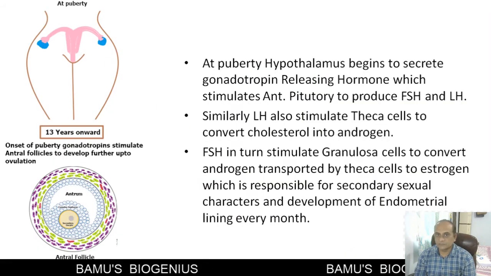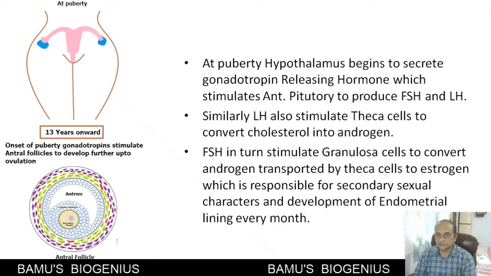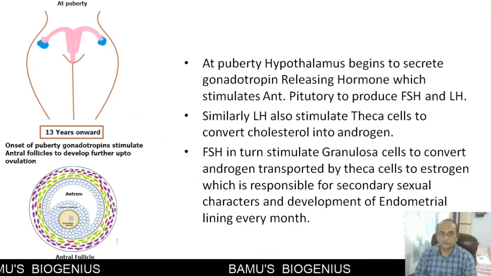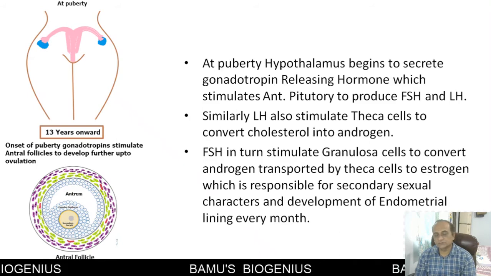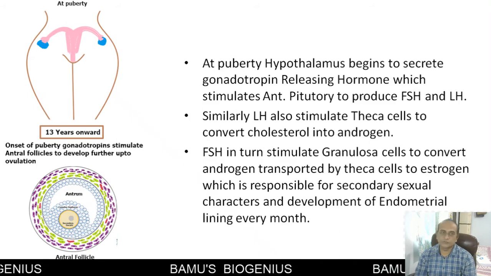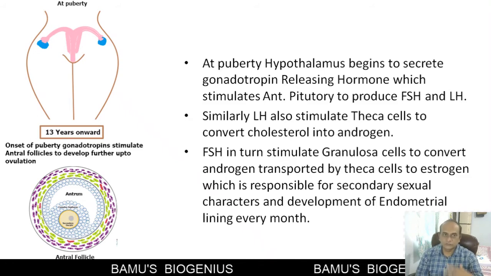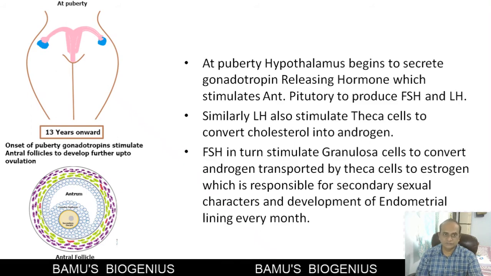Now, at the time of puberty in a female, the hypothalamus starts to produce gonadotropin releasing hormone. This hormone stimulates the anterior pituitary to produce follicle stimulating hormone and luteinizing hormone. Now, the luteinizing hormone acts upon the theca cells. Theca means a sheath.